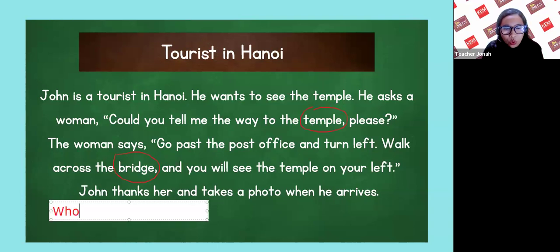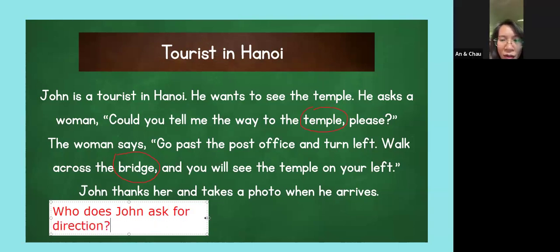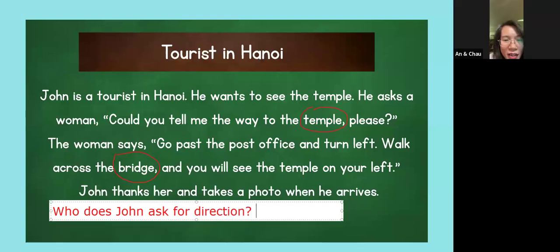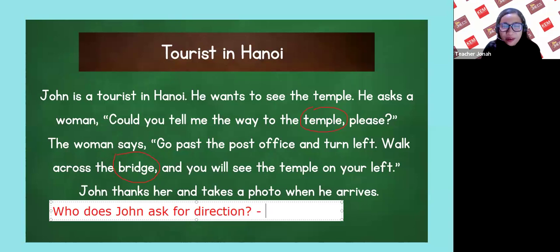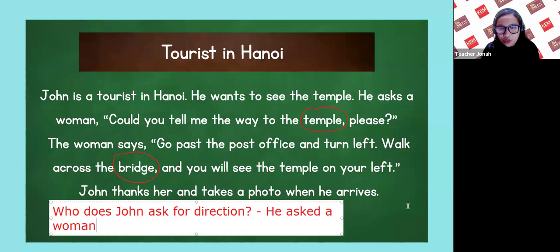Who does John ask for direction? Who? Xuân hỏi ai địa chỉ đường. Okay. Who does... He wants to see the temple. He asked a woman. A woman. Okay, very good. Another question.